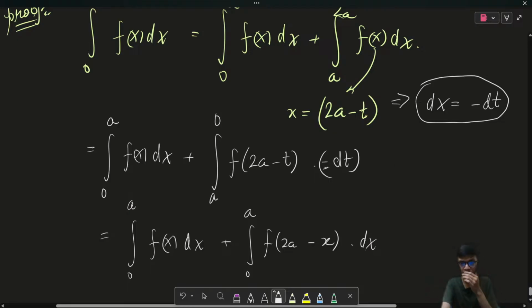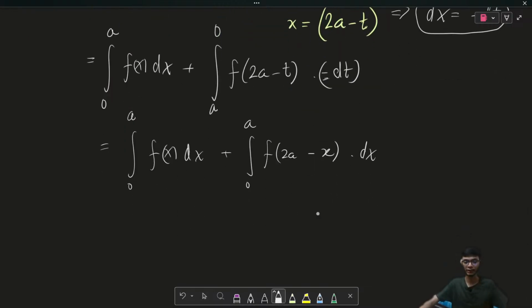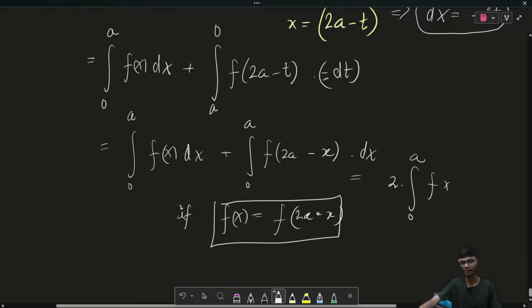So I used two properties here, which I have already studied in the basics of definite integrals. Now if f of x is equal to f of 2a minus x, and this holds true, then I can write this result as 2 times the integral from 0 to a of f of x dx, because I have the same limit now.